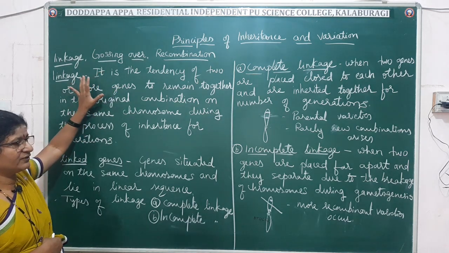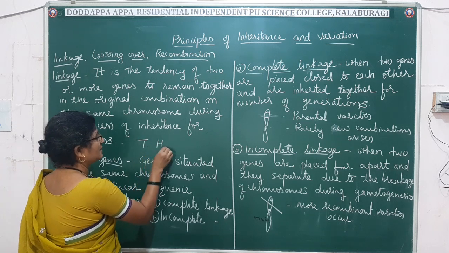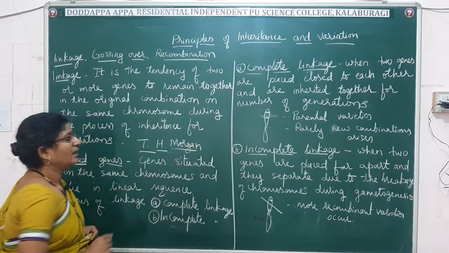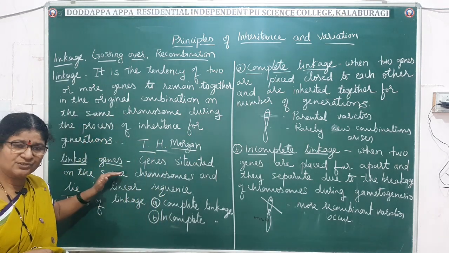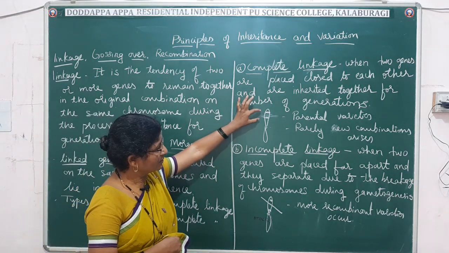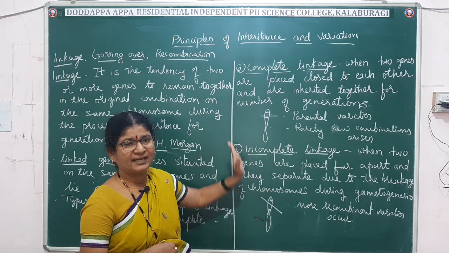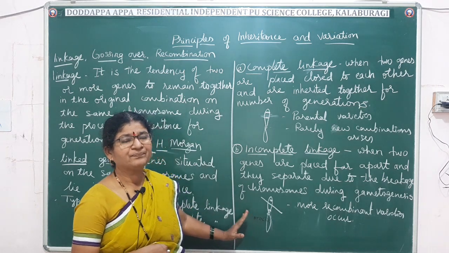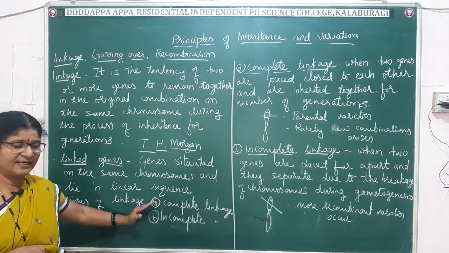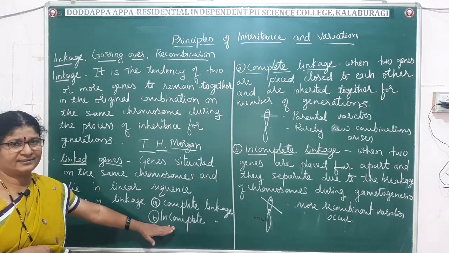Linkage for the first time was observed by T.H. Morgan, that is Thomas Hunt Morgan. And linked genes are those genes which are present on the same chromosome, may be closer together or far away from each other. Such genes are called linked genes. And linkage is classified into two types: complete linkage and incomplete linkage.